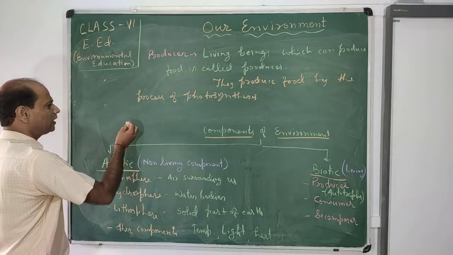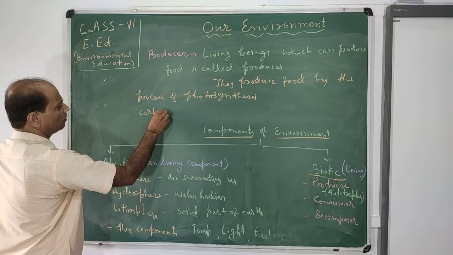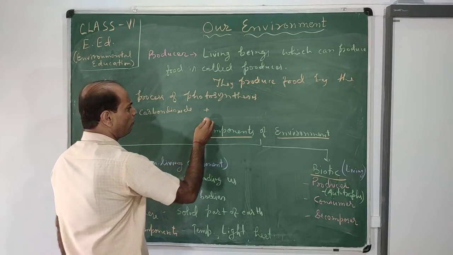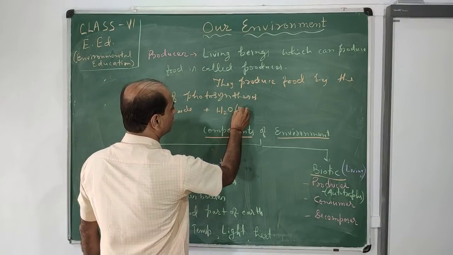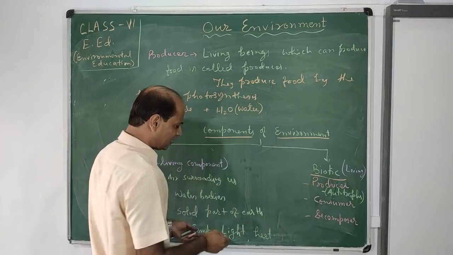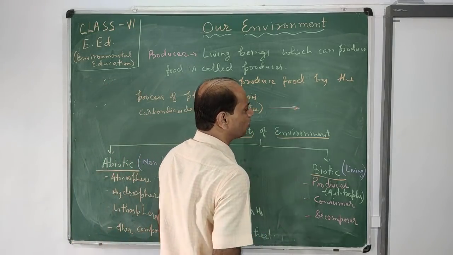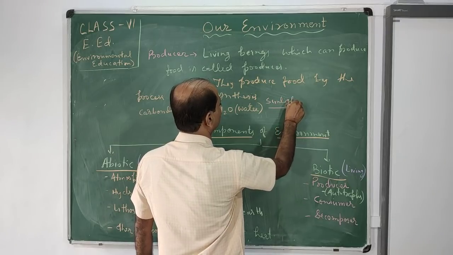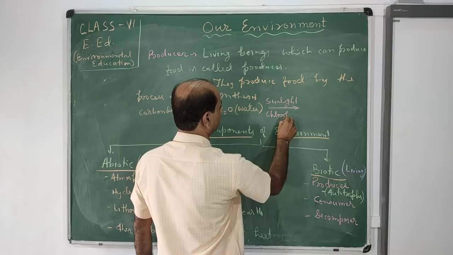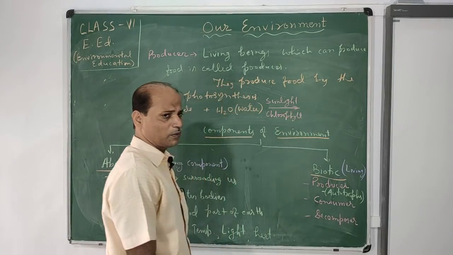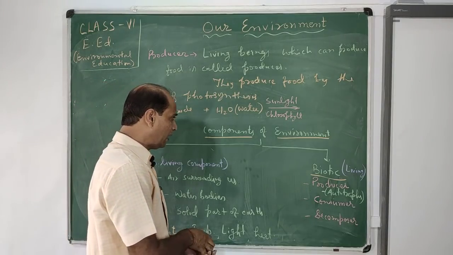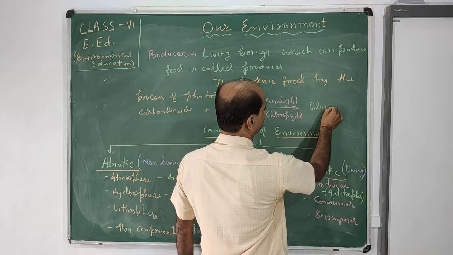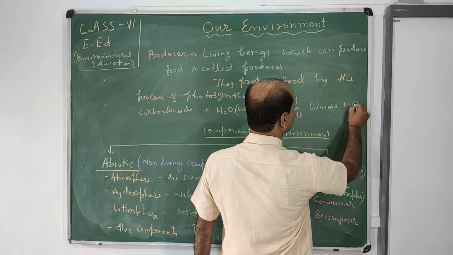So how do they make food? See, they take carbon dioxide from the air and water from the soil, and in the presence of chlorophyll and sunlight, they make the food, that is glucose, and oxygen is released from them. Chlorophyll is the green pigment present in all green plants.